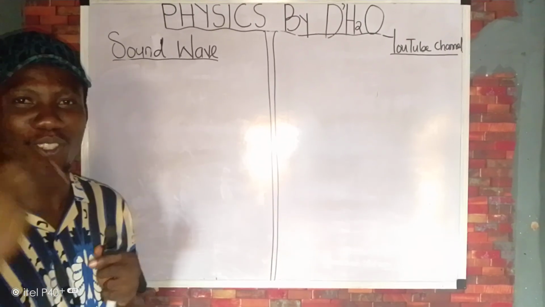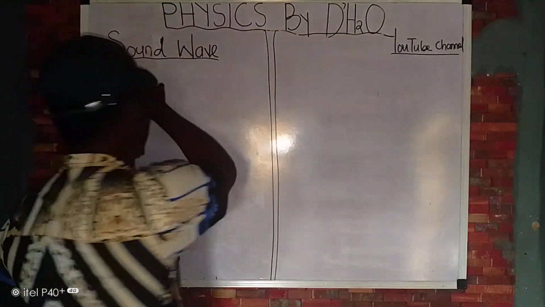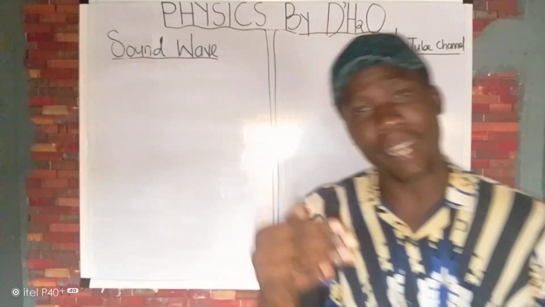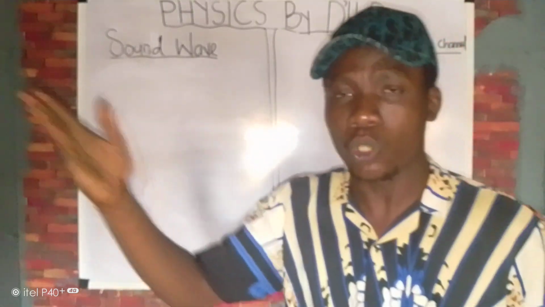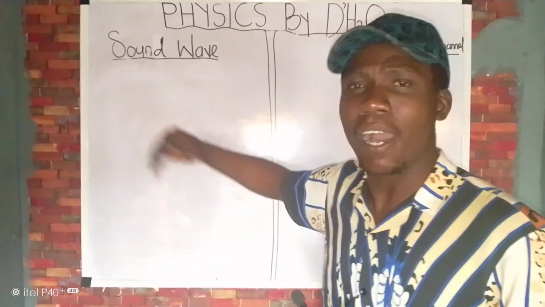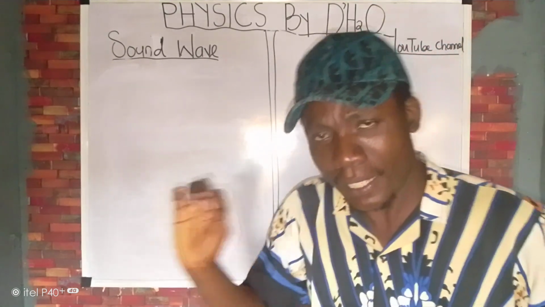In today's video lesson, I am going to be teaching you sound wave. Remember that there are two basic types of wave. We have the electromagnetic wave and we have the mechanical wave. Now, sound wave happens to be an example of a mechanical wave.